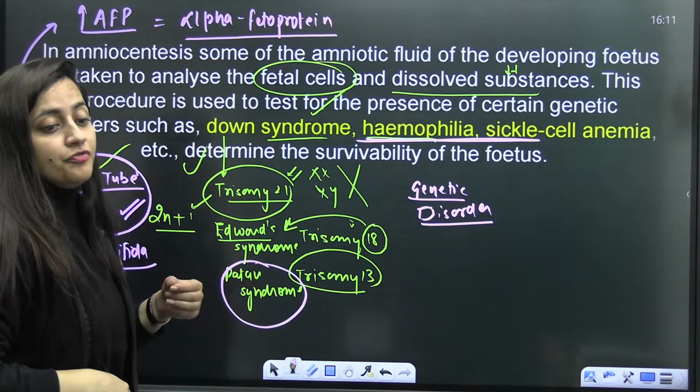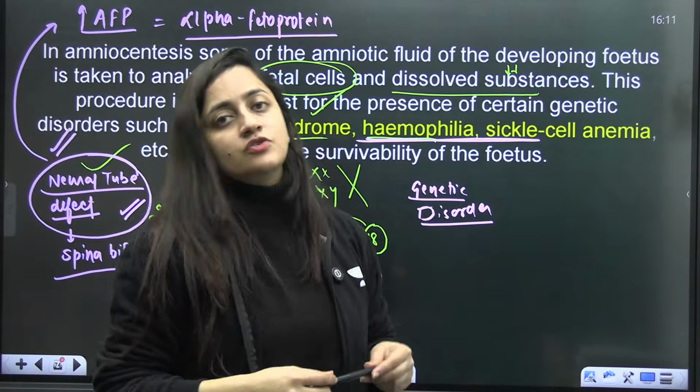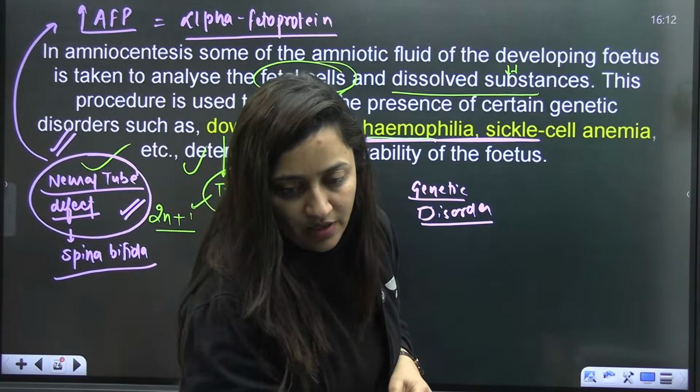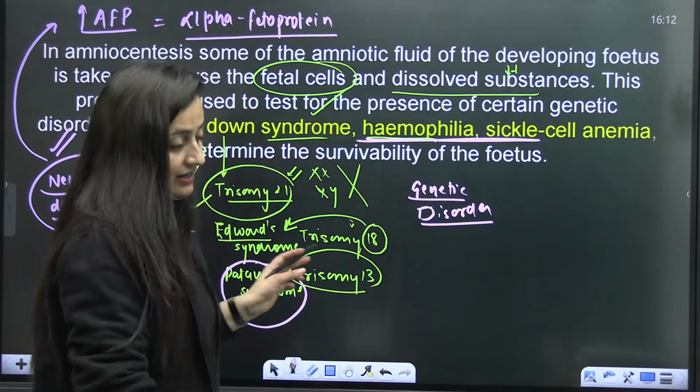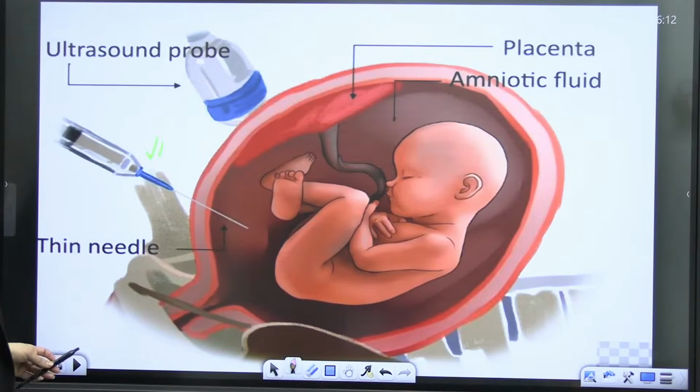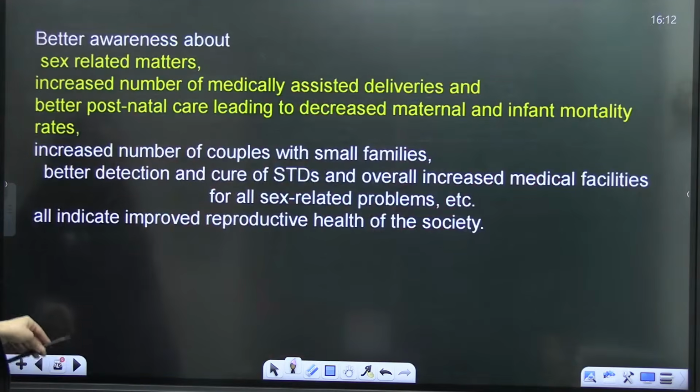Is that clear? Phenylketonuria, which is an innate metabolic disorder, can also be checked with the help of this technique. So this is what amniocentesis is. Is that clear?